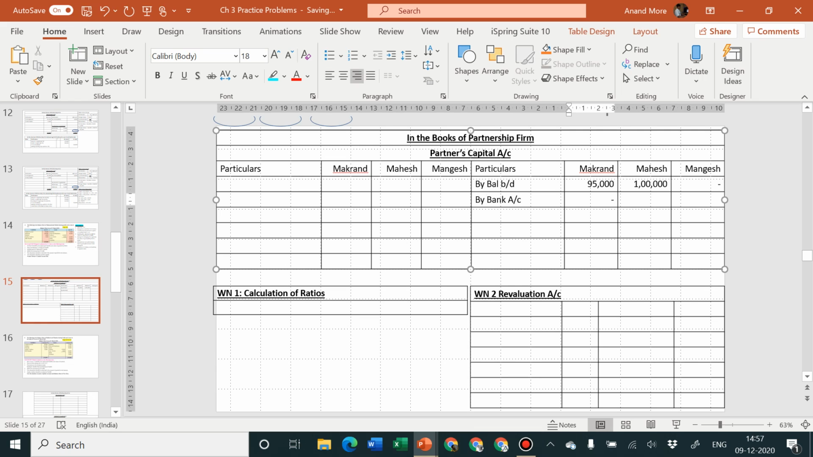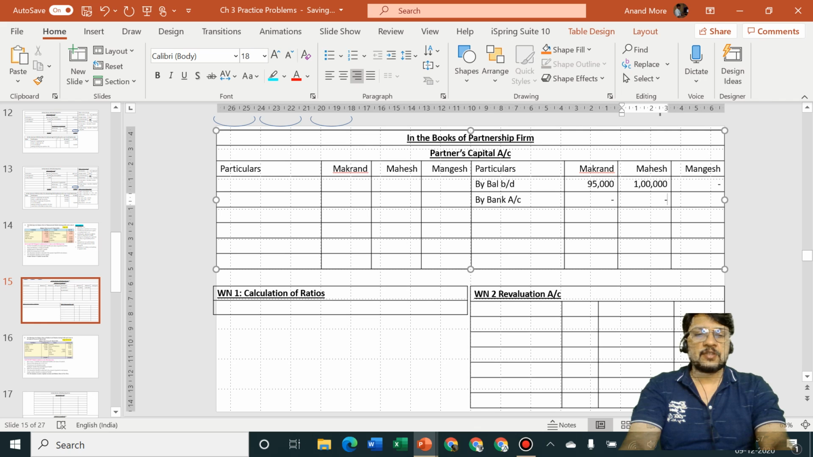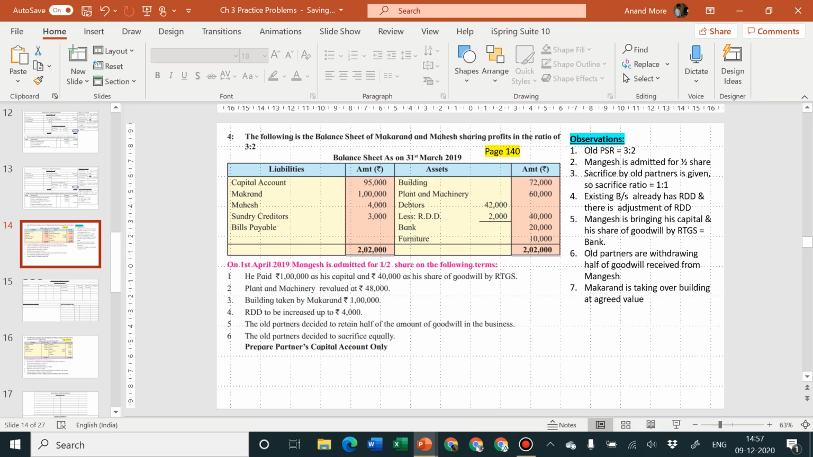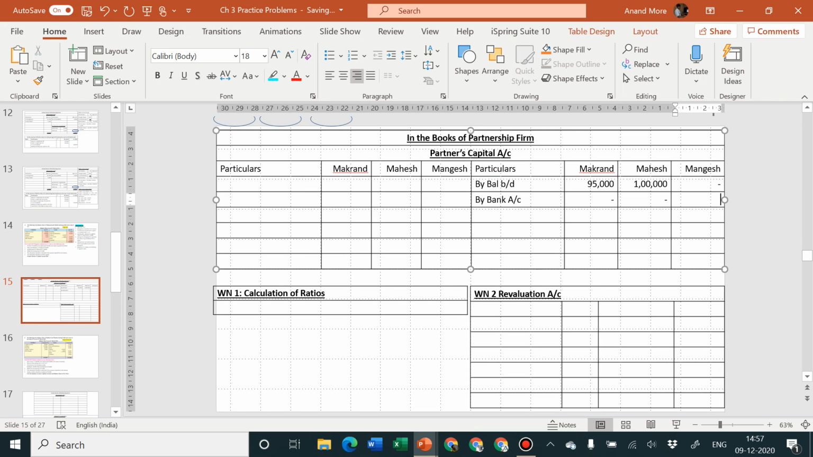Sir, how did you come to know that it is only bank and not cash? Because they had already specified that it is RTGS. RTGS means transfer is only by bank. So it is 1 lakh rupees in Mangesh column.